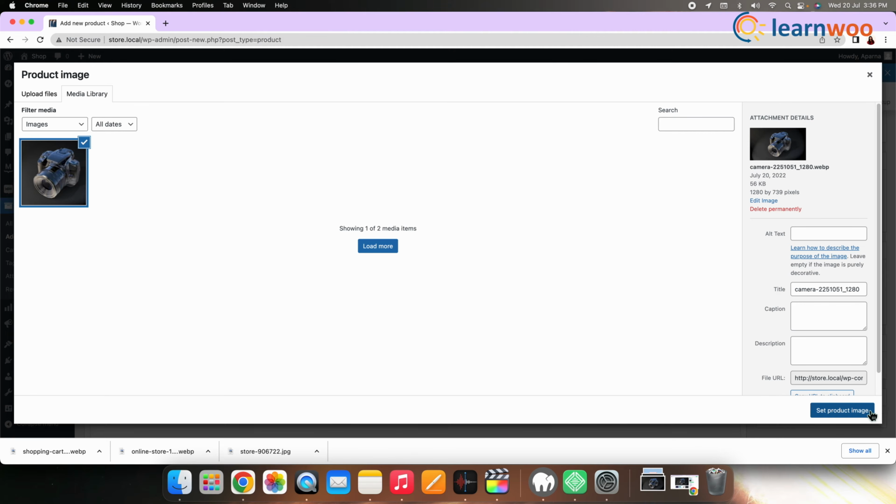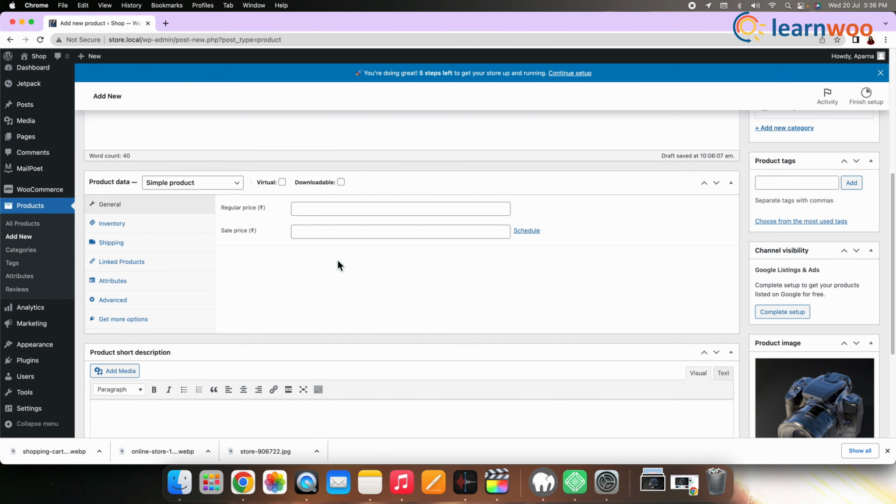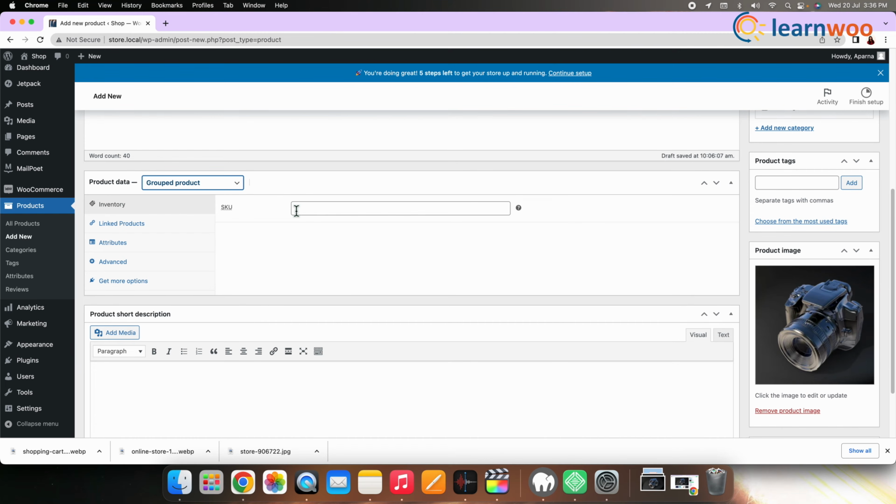Next, scroll down to the product data option and select grouped product from the drop-down. Here you'll notice that the price and the other fields have disappeared. Well, this is because a grouped product is simply a collection of child products, or you can say other products under one category. We'll need to provide such information for the child products later.